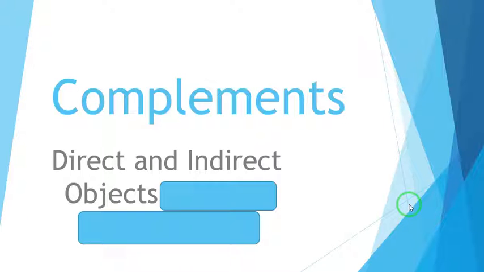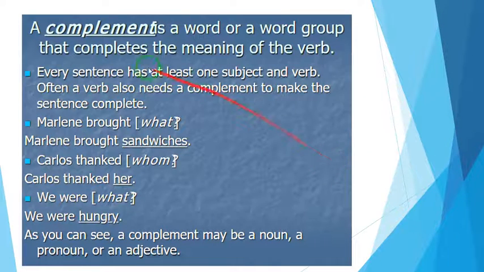Hello, everybody. Today's lesson is about complements, direct and indirect objects. First of all, a complement is a word or word group that completes the meaning of the verb. So, complement comes from completes. Every sentence has at least one subject and a verb. Often, a verb also needs a complement to make the sentence complete.